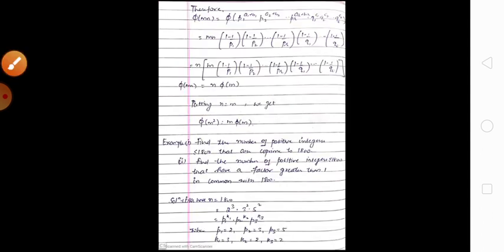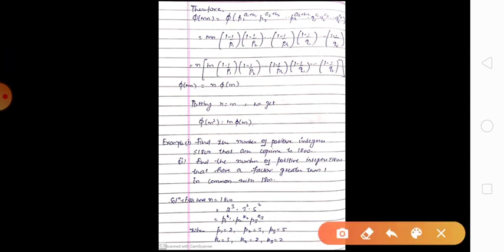Here in the second part, we have to find the number of positive integers less than or equal to 1800 that have a factor greater than 1 in common with 1800. Here we have to find those positive integers which are not co-prime to 1800.